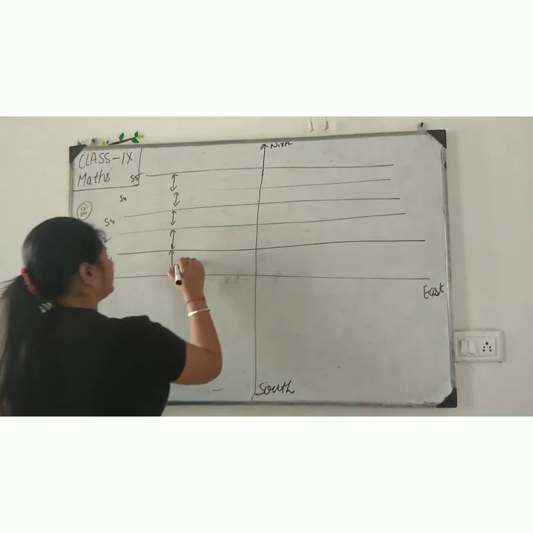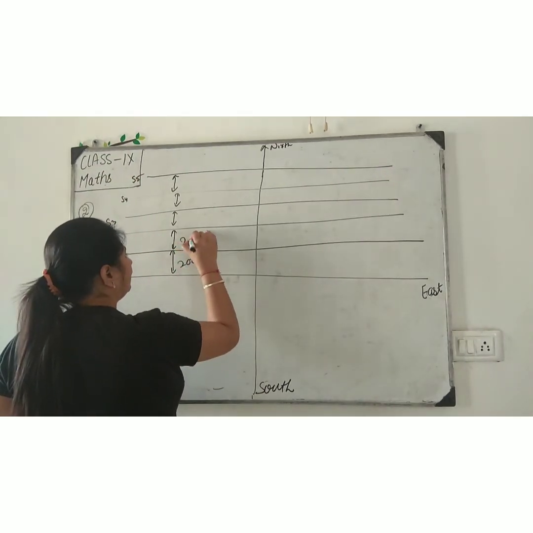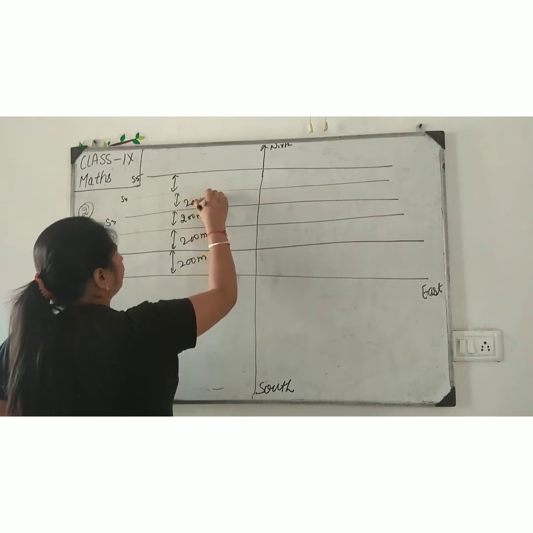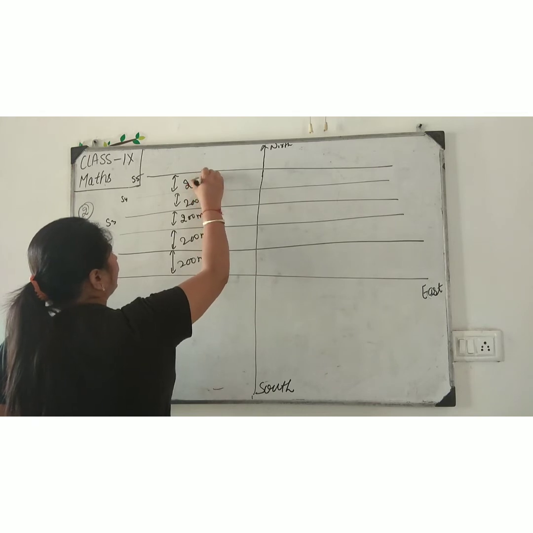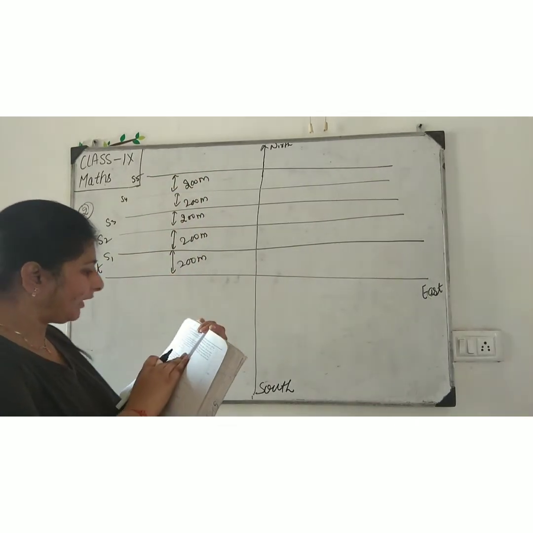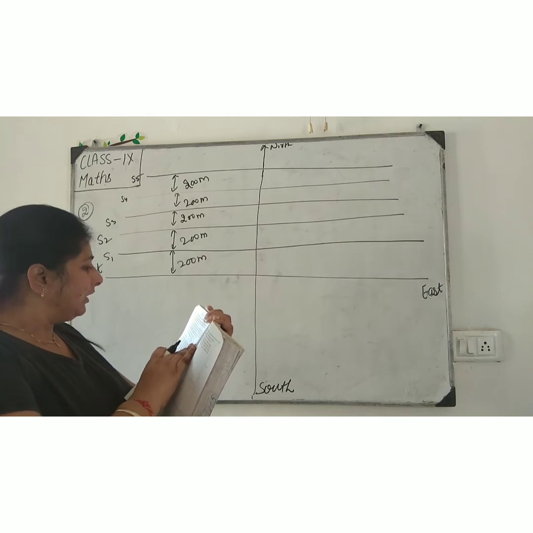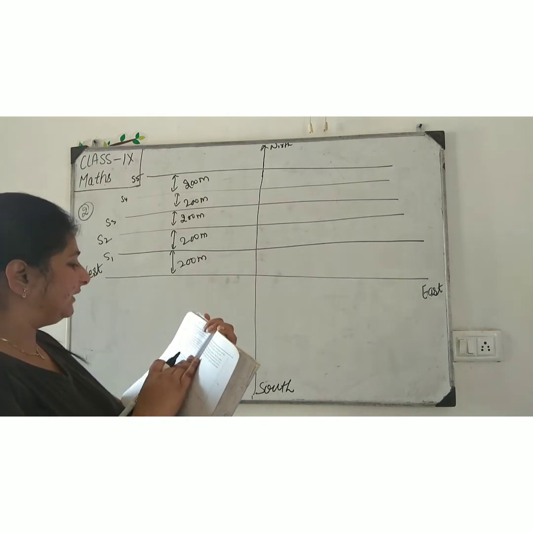And the distance between them is 200 meters, 200 meters. Draw a model of the city in your notebook and represent each road or street by a single line.